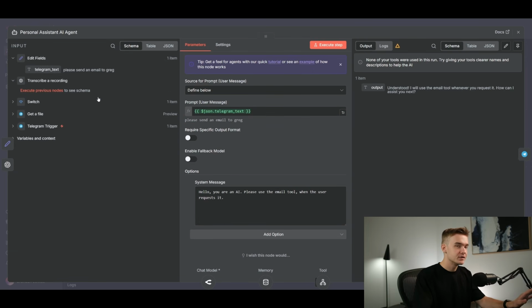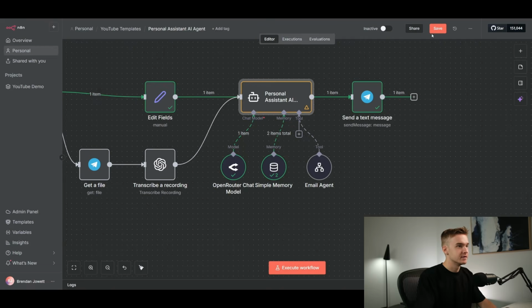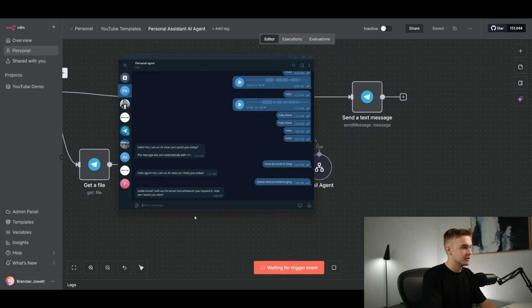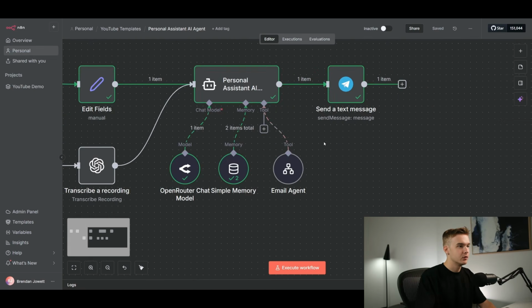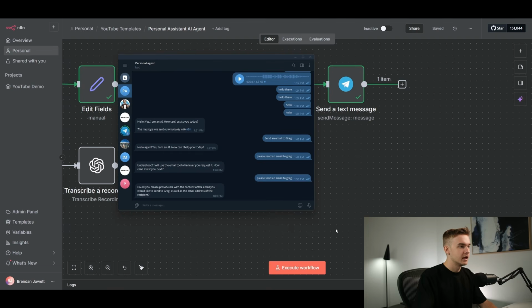Because we are also going to be using the transcriber recording to do the voices as well, we would want to put that variable in here. So we can listen to our voice recordings as well, but just for the purpose of this demo, I'll hit save, I'll hit execute workflow, and that should be good to go. So please send an email to Greg, and that should hopefully run that tool call, and it still hasn't run the tool call. Now if I jump into here, it says, could you please provide me with content on the email you would like to send to Greg? So it's kind of getting a little bit in depth already here, even with practically no prompting.